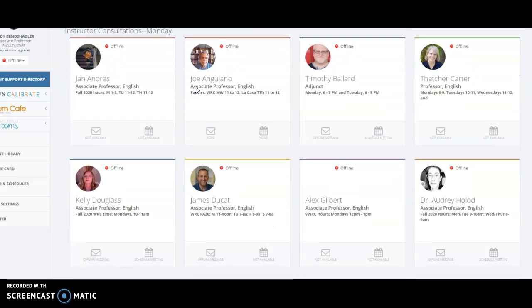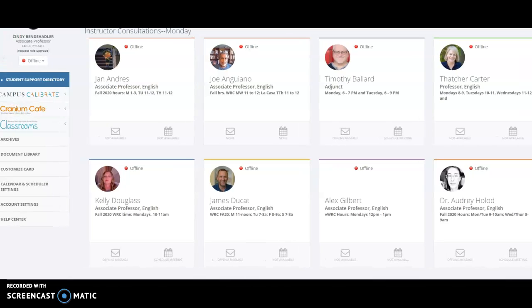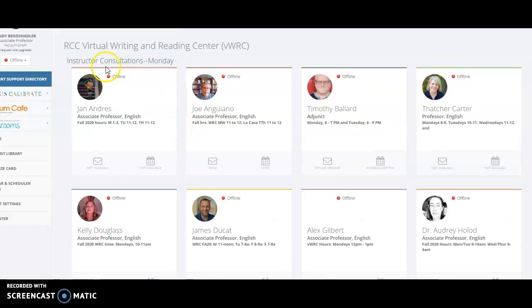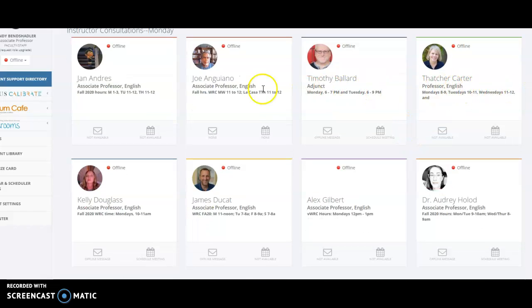Now, one of the things is it's really big because pretty much every English instructor is available at some point in the Writing Center, and we're trying to cover many, many hours, right? So if you look in the real Writing Center website, they have it by color. Monday is one color, and Tuesday is another color. So if you're going on a Friday, you have to skim all the way to the bottom. So you'll see that Thatcher Carter, Jan Andres, Joey Anguiano, Timothy Ballard, they're all available at different times on Monday, and you can see the hours on there.